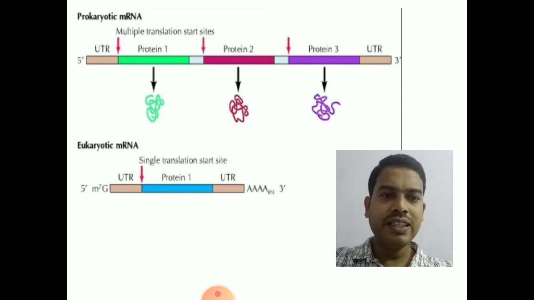And I have already mentioned that prokaryotic transcription and translation are coupled in prokaryotes. Immediately after being synthesized, the mRNA is immediately translated and immediately proteins are synthesized. Whereas in eukaryotic mRNAs, after post-transcriptional modifications that occur in the nucleus, the mRNA will travel from the nucleus to cytosol, where the protein synthesis may occur in either endoplasmic reticulum or cytosol. So that is eukaryotic mRNAs.